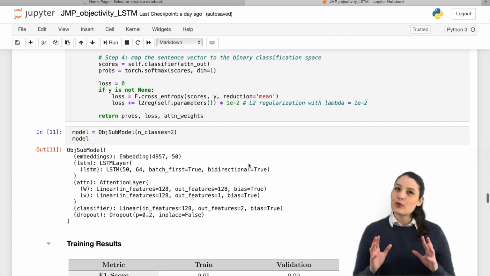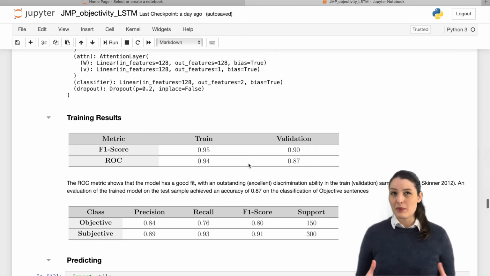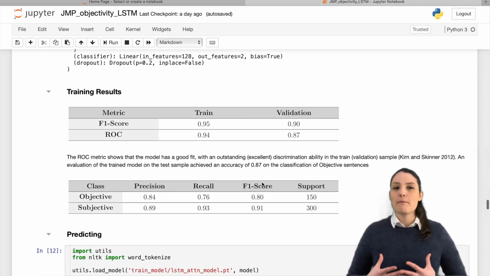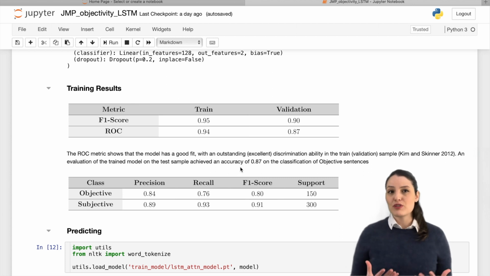Now, after training for 100 epochs and based on the performance of the validation sample, the model fitted during epoch 52 achieved the highest F1 score in error metrics. The error metrics show that the model has a good fit.